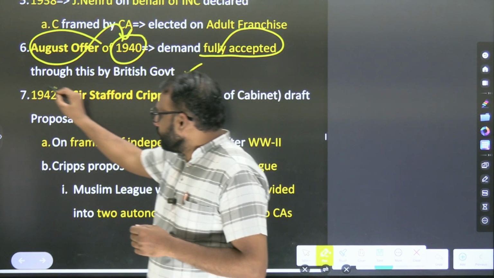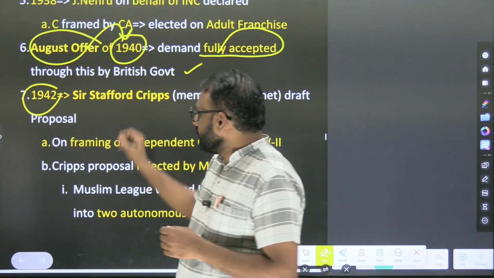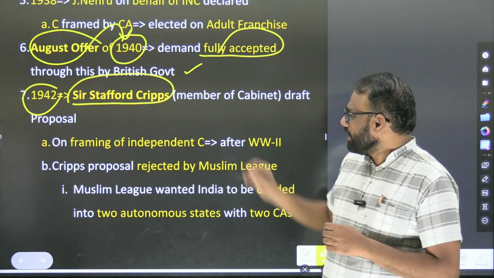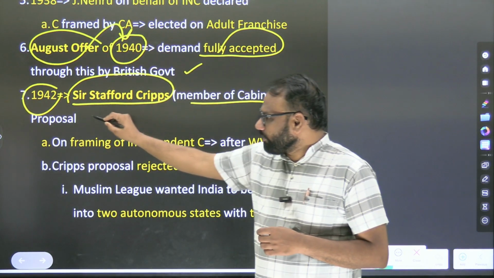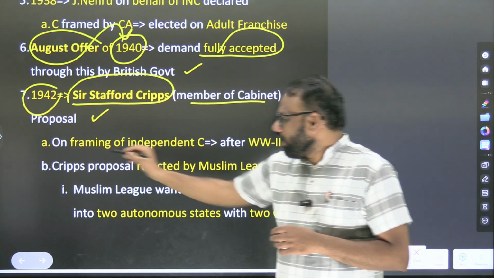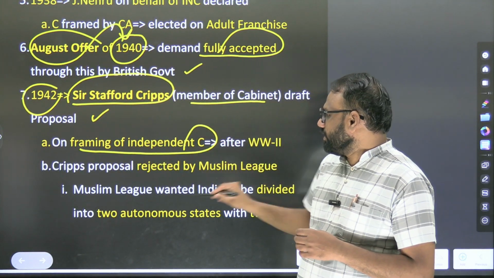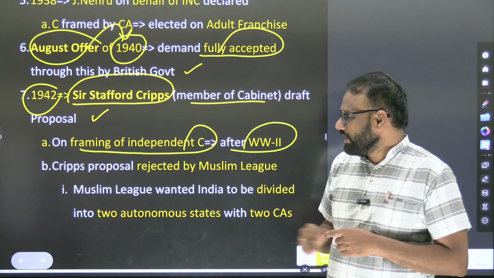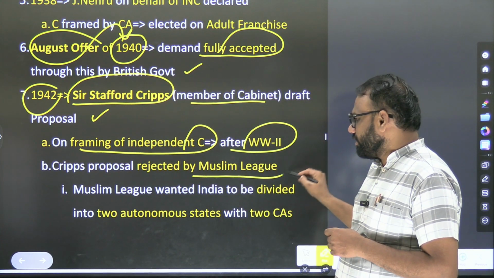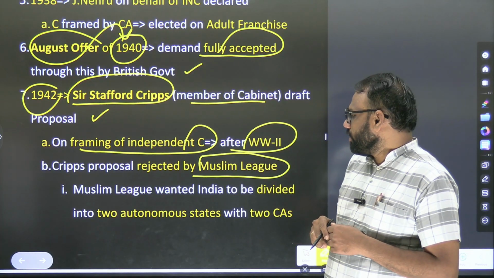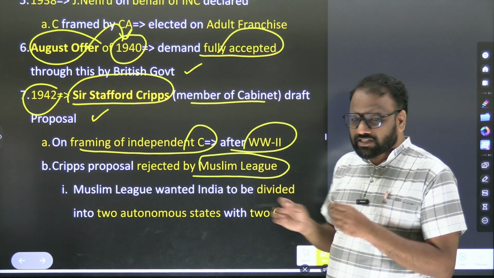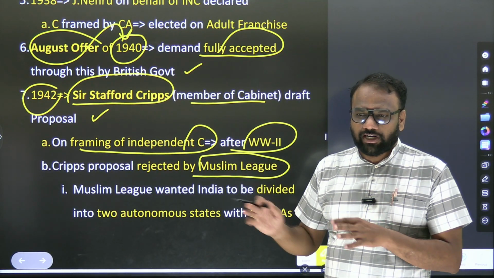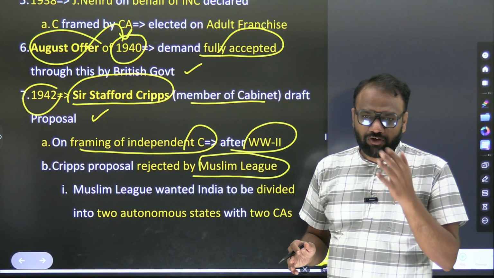In 1942, Stafford Cripps. We have already discussed the Cripps Mission. A member of the cabinet, he brought a draft proposal on framing an independent constitution after World War II. The Cripps proposal was rejected by... Okay, here there is a small inconsistency in history books, and even in multiple versions it is not corrected. What have we seen as the reason for the failure of the Cripps Mission?